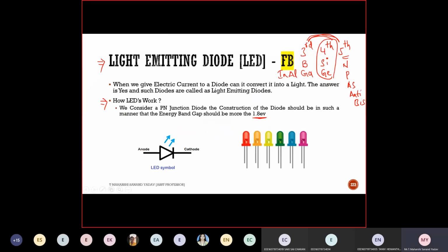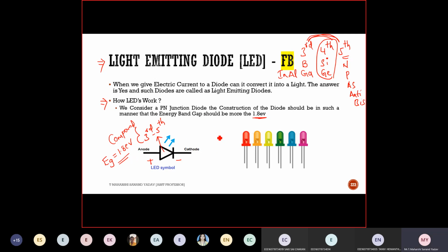See this light emitting diode, it is almost equivalent to a PN junction diode. The symbol is the same, but there are two arrows coming out of the diode. This is positive, this is negative. The change is that this diode is manufactured using third and fifth group elements, which is nothing but compound grouping. A combination of third and fifth group elements is used to manufacture this diode. Why is it done? In order to maintain a high energy band gap. So at least it should be 0.8 electron volt. Clear till here?